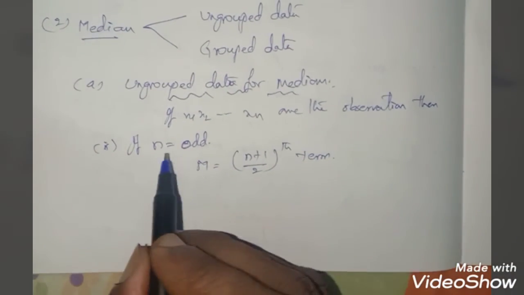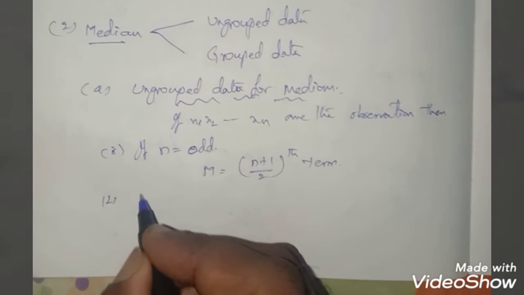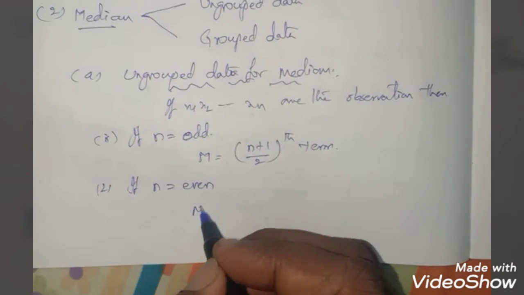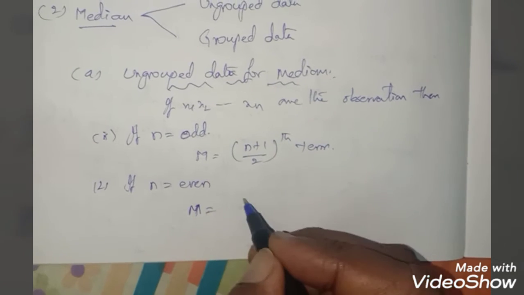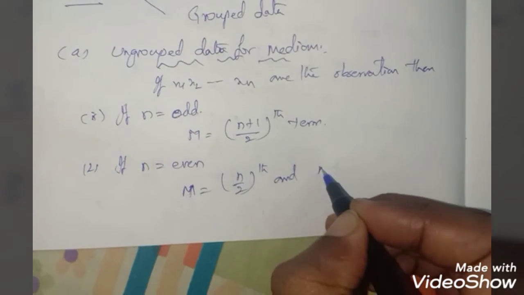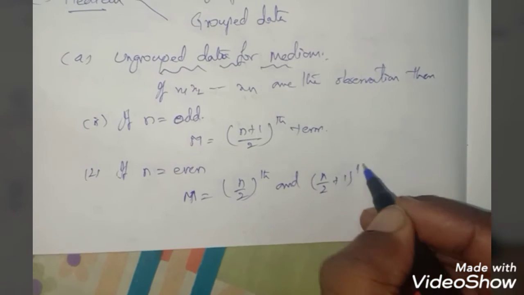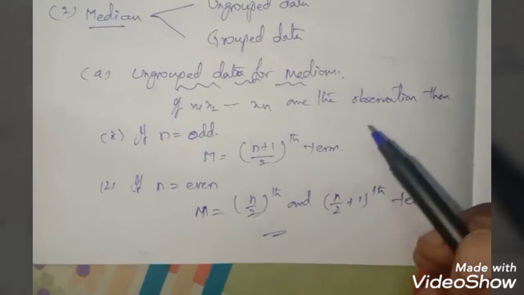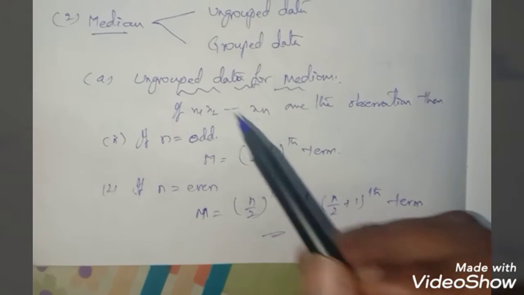This is the formula if n is odd. Now what is the second condition here? If n is even, the median will be the average of the n by 2 th and n by 2 plus 1 th terms, right? So this is the formula to find median for ungrouped data.